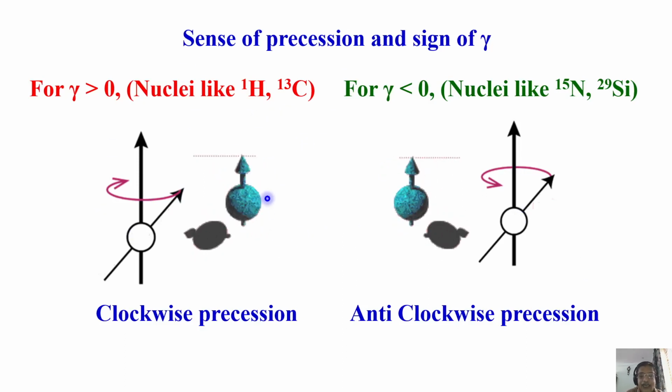You have to understand this because this concept will be very useful in designing, for example, double quantum or triple quantum forbidden transitions, where you want to detect multiple quantum transitions involving heteronuclei like proton and nitrogen, or carbon and nitrogen. Then the sense of precession will decide the quantum. That is very important.